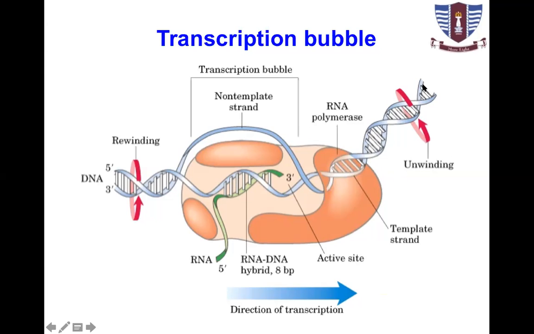Similarly, gyrases or topoisomerases unwind this parent DNA molecule template, and there is another gyrase which rewinds this. So while rewinding, this newly synthesized RNA molecule comes out of this transcription bubble, and this whole complex moves in this direction. This is the template, and this green is the newly synthesized messenger RNA. It comes out of this transcription bubble.